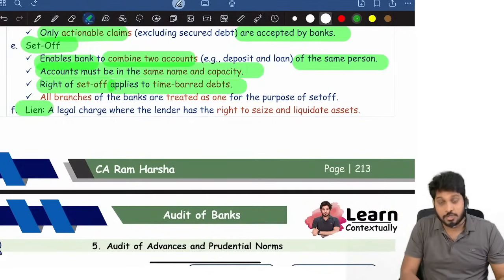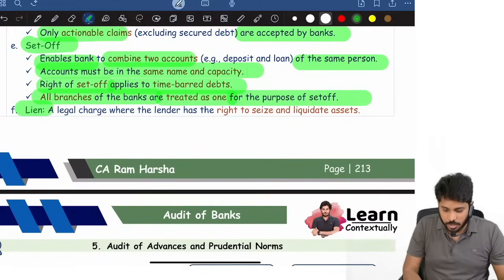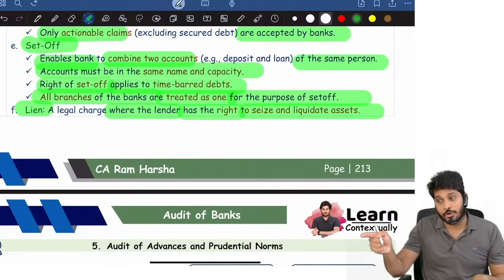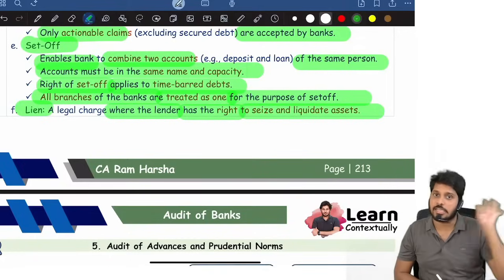Right of set off applies to time borrowed debts also. All branches of the bank are treated as one for the purpose of set off. Lien means what? Where lender has a right to seize or liquidate the asset. If at all borrower is not repaying the asset, I will exercise lien, I will sell it off also. That is called lien. That's it.